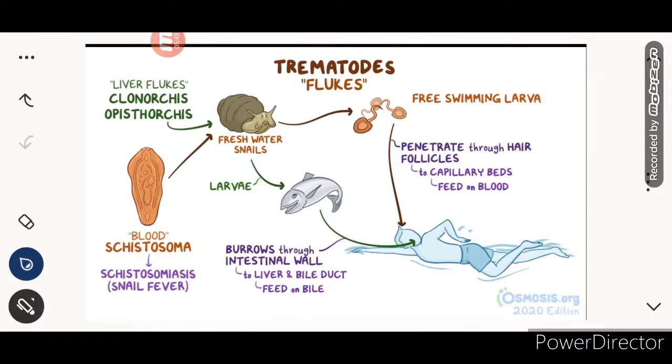So I hope you understood this. First we studied tapeworms, that is cestodes, and now we are studying the flukes, that is trematodes.